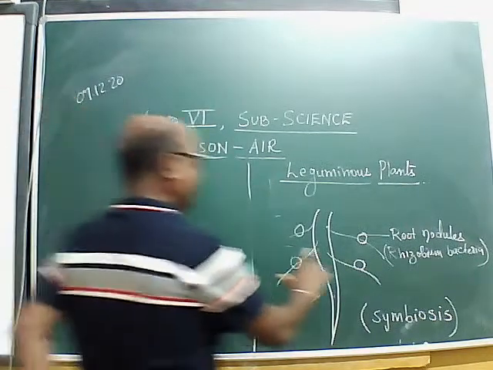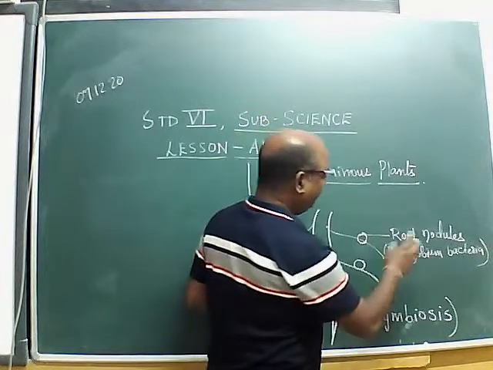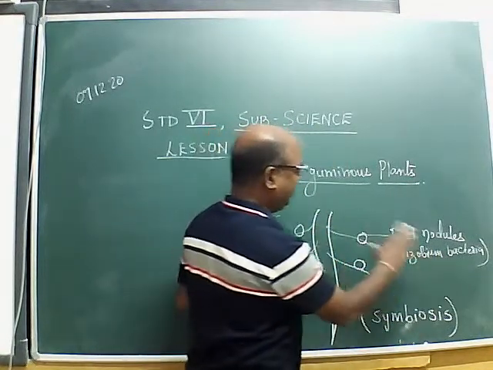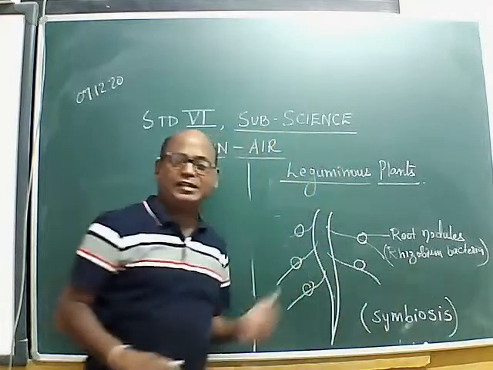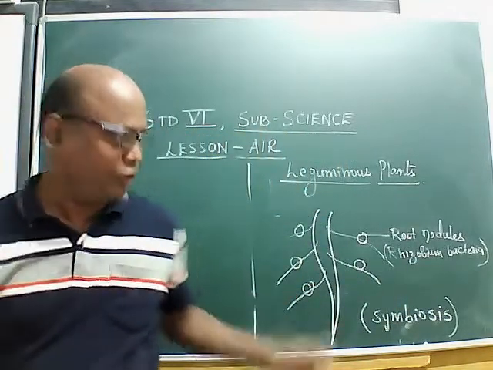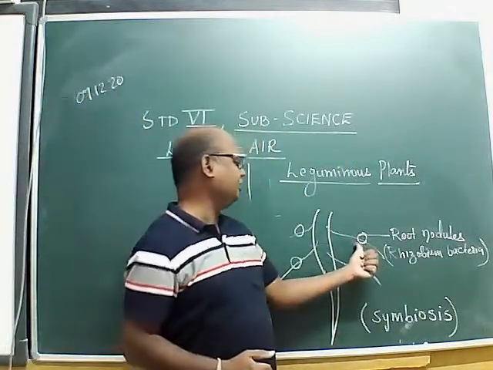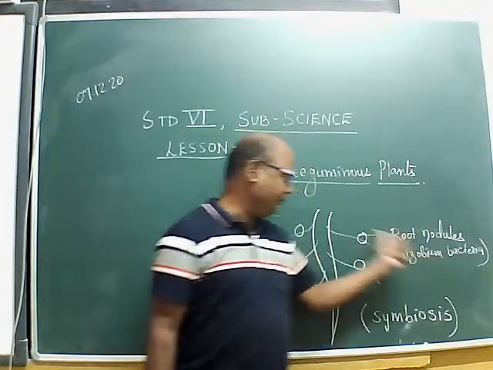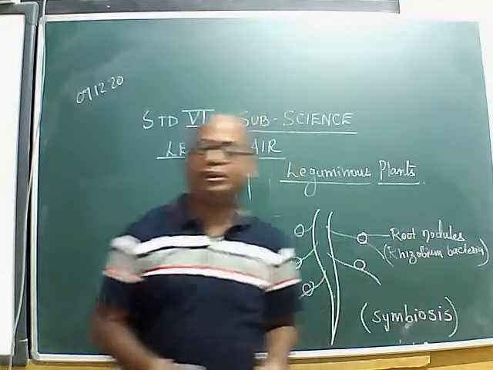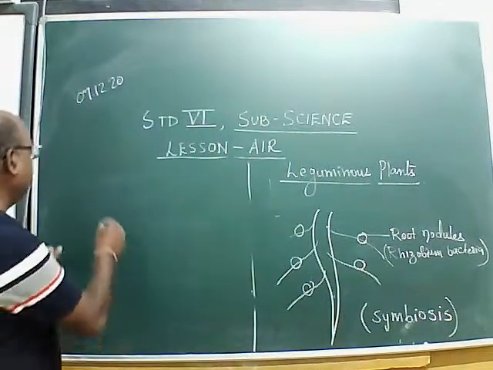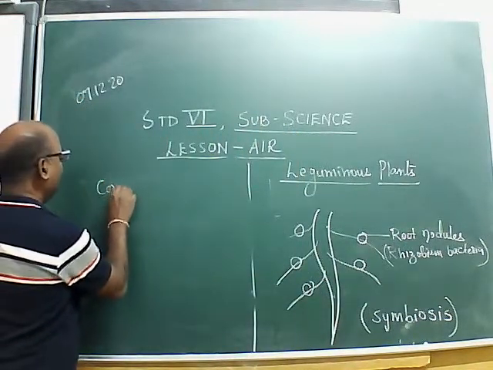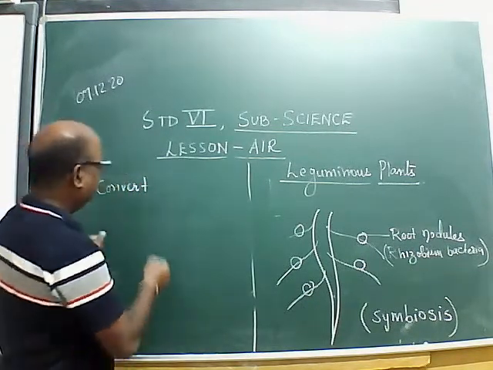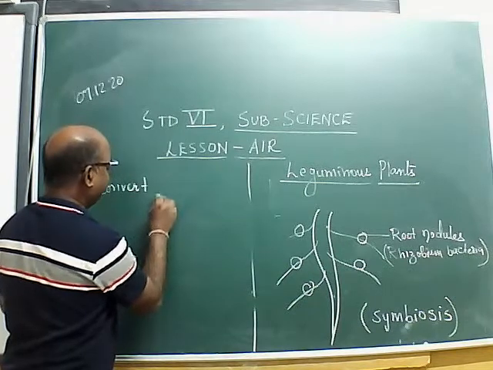So this is a symbiotic association, where bacteria help the plants and plants help the bacteria. How do plants help the bacteria? Because the bacteria get shelter in the root nodules. And how do bacteria help the plants? They convert atmospheric nitrogen into nitrates and nitrites.